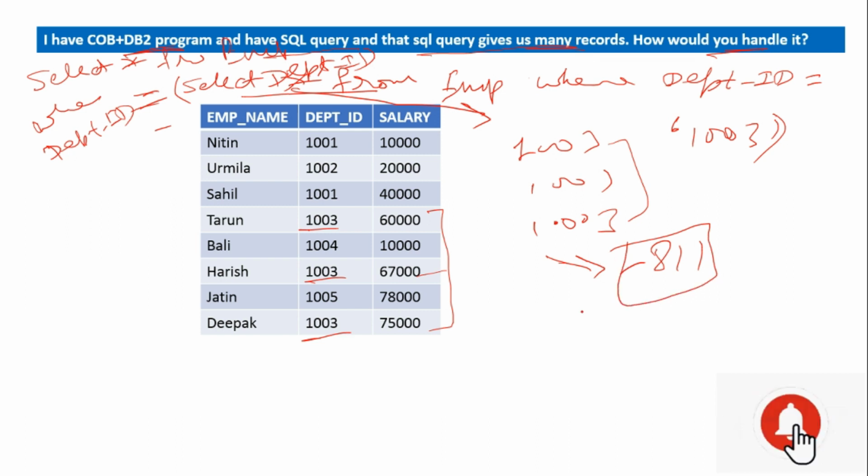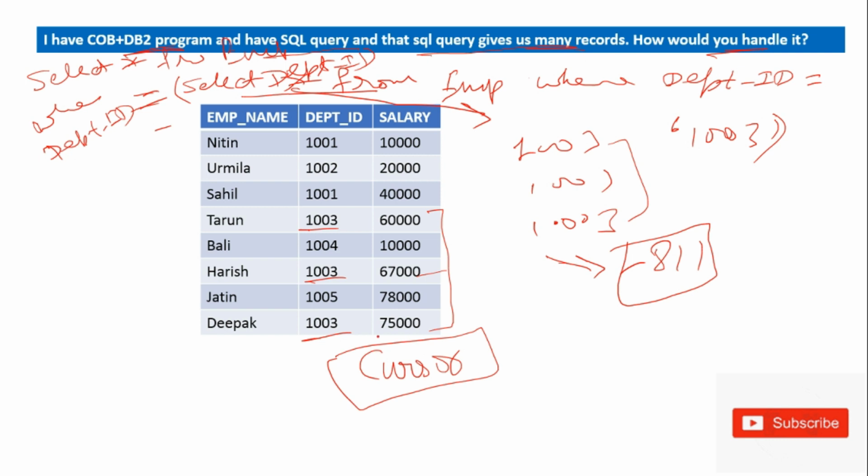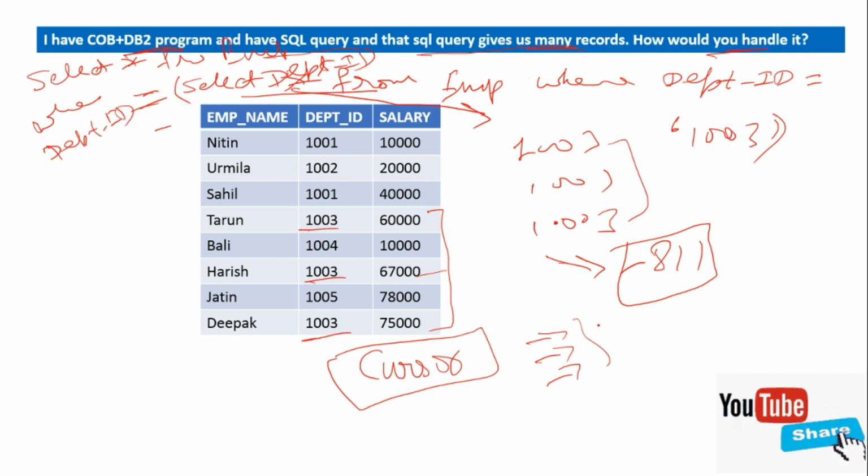To handle this scenario, we have the cursor concept, because a cursor handles these types of scenarios. Like there are three records coming, so it will fetch the records one by one, and we can process the records one by one. So we can use the cursor, and the cursor can handle it in a much better way.